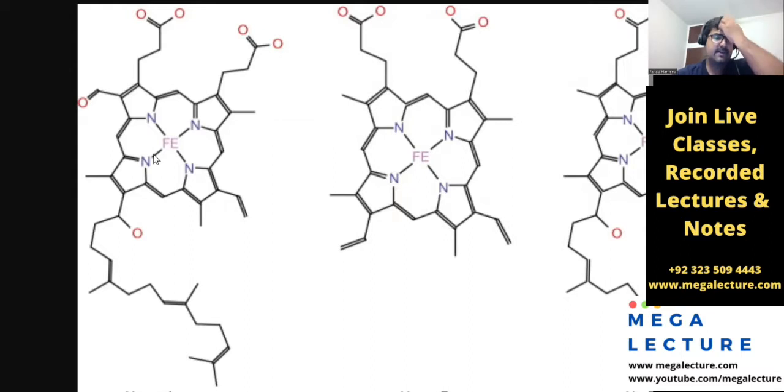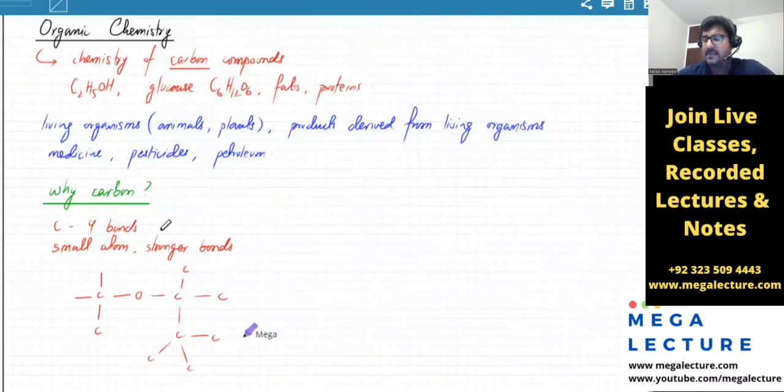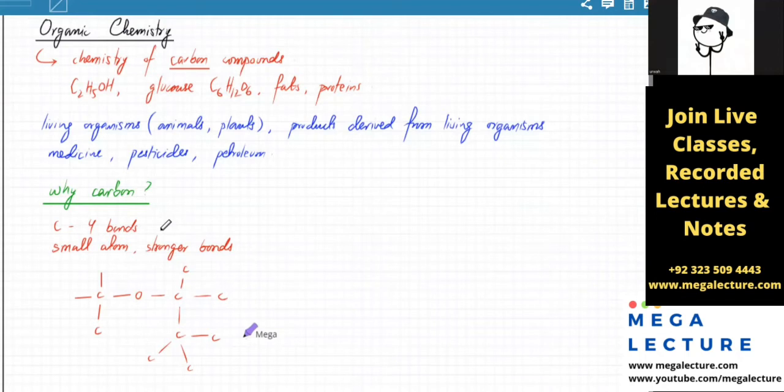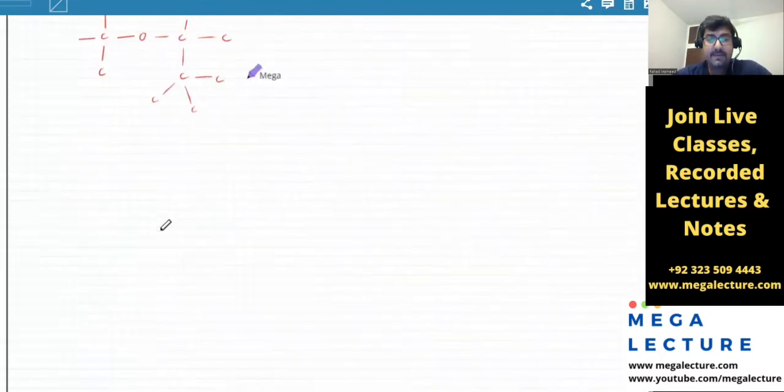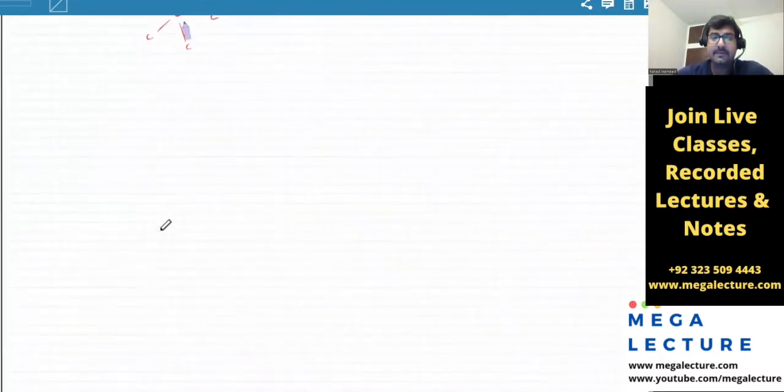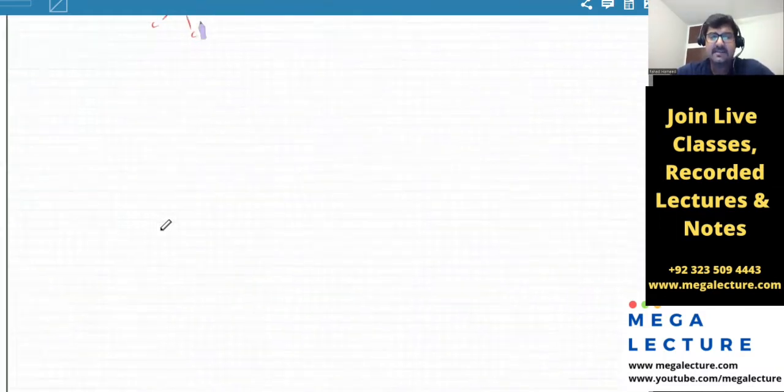It would be very hard to make complicated structures out of atoms that can make very few bonds. Okay? So that's clear, why is carbon important? Is this clear, Abna? Yes, sir. So just like the structural formulas that we did, remember organic chemistry, carbon compounds. And not just carbon, it could be other atoms as well.